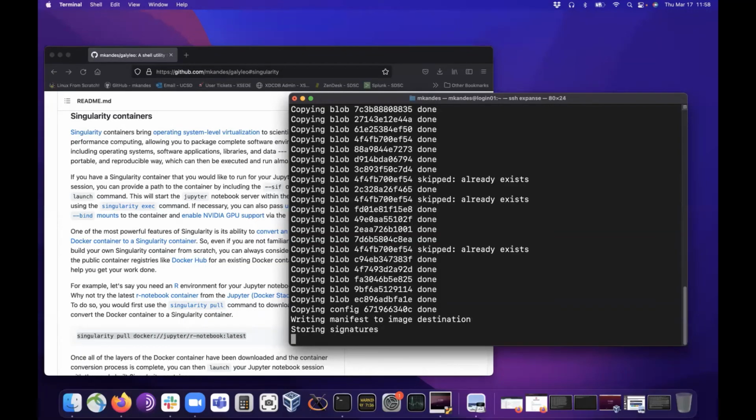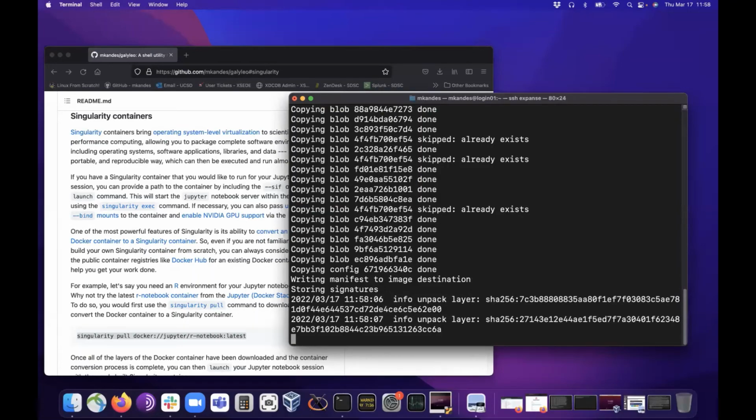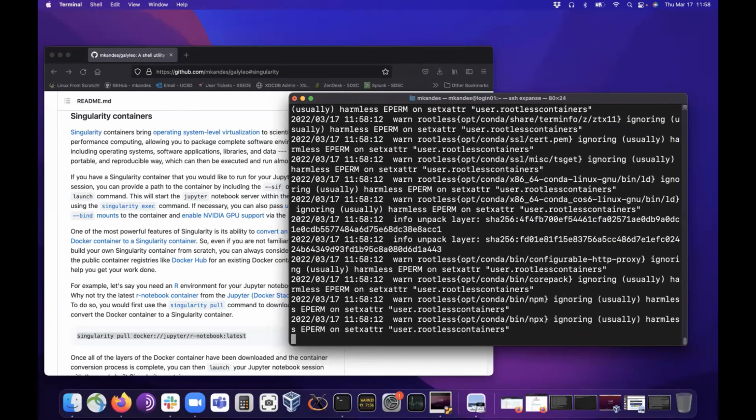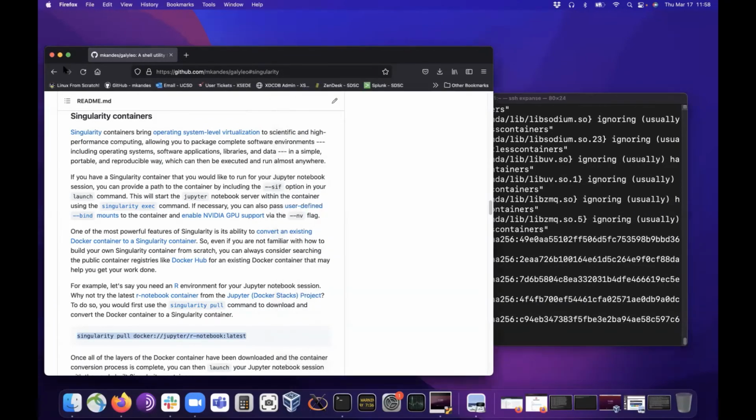Anyway, so that's how you would download and build a Docker container on Expanse. And I'll let that run. I have a few other things I wanted to mention.